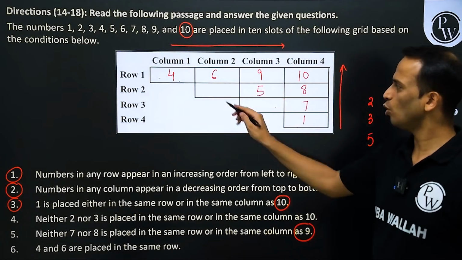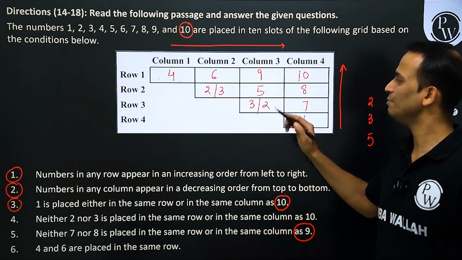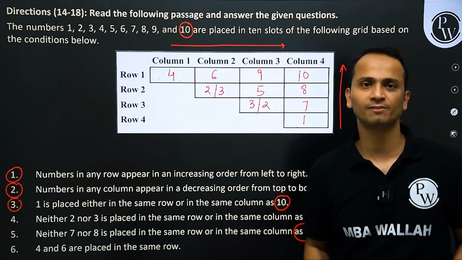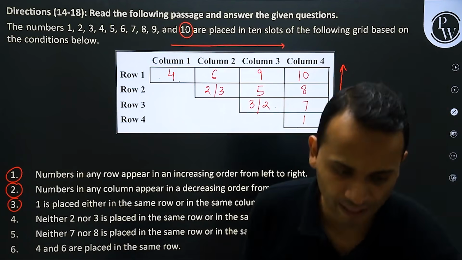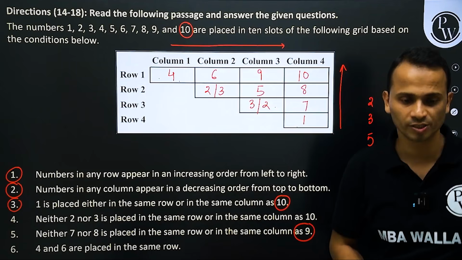Okay, now 2 or 3, either 3 or 2, can be placed at one of these places. And that's it. We have done the final arrangement of these numbers. We are good to go to the questions, right?